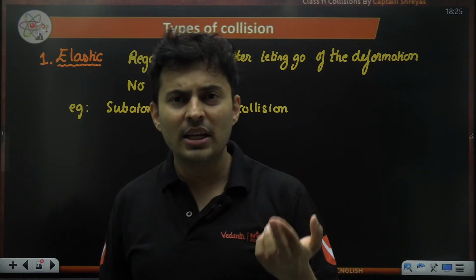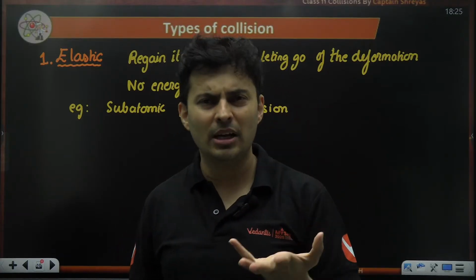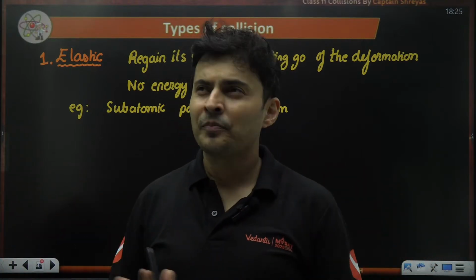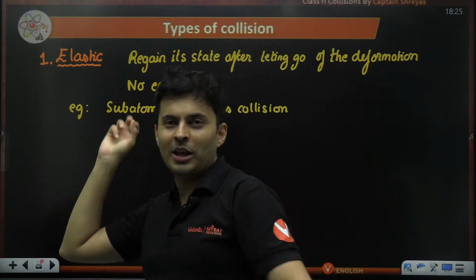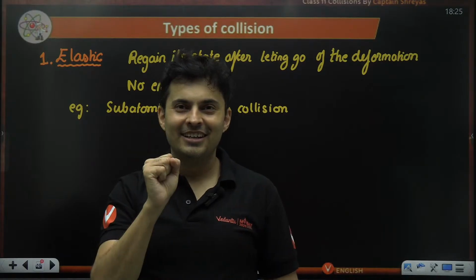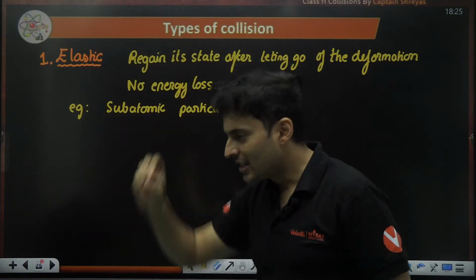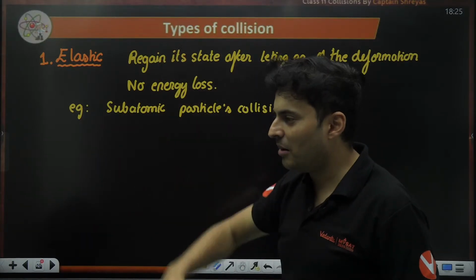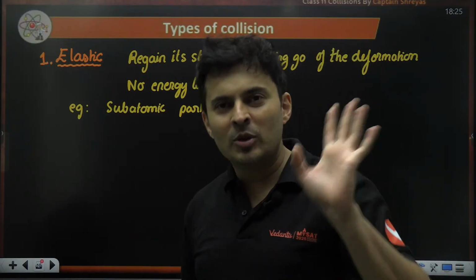You might think, sir, only elastic collisions happen at the subatomic level. Nothing like that. They can happen at a larger level too, not only microscopic, in normal day-to-day life also. Like you might have seen that crazy rubber ball. You throw it on a wall, it comes back. You drop it from a height, it comes back almost to the same height. Have you seen that rubber ball? You drop it, it almost comes back to the same height and keeps bouncing many times. So that is almost elastic collision.